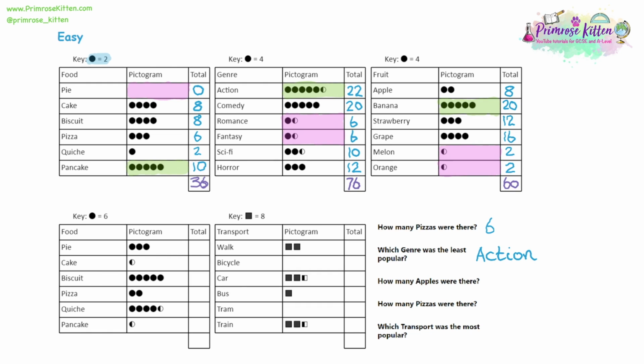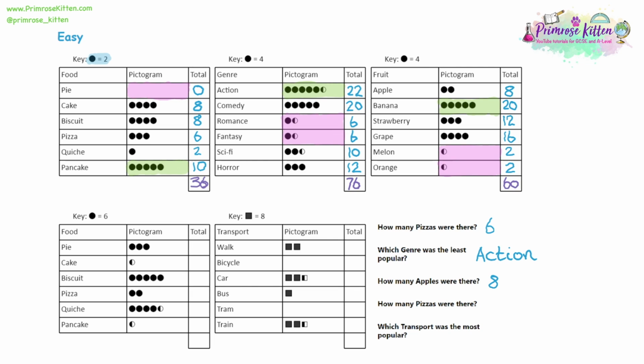Now we've analysed the pictogram, but we've not actually got any marks yet. Let's look at the question we're being asked. We're being asked how many apples were there. So there were 8 apples represented on that diagram. 8 people chose apple.